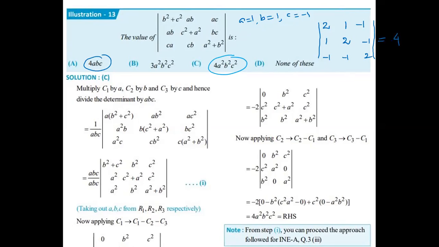So please tell me what the value of this one is coming. Anyone? 4 is coming. So which one is satisfied? RHS, anyone? So this is the RHS. What is the RHS? Verify. Option A, what is it coming? Minus 4. Option B, 3. Option C, 4. Option D, 1. So option C is the correct answer.